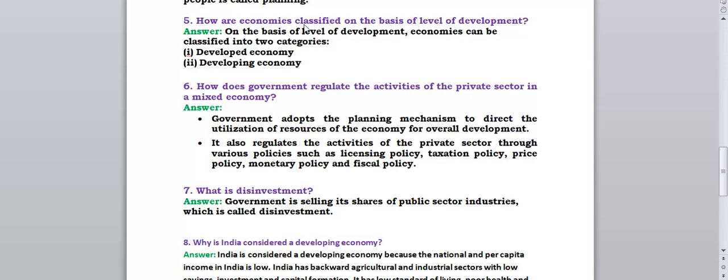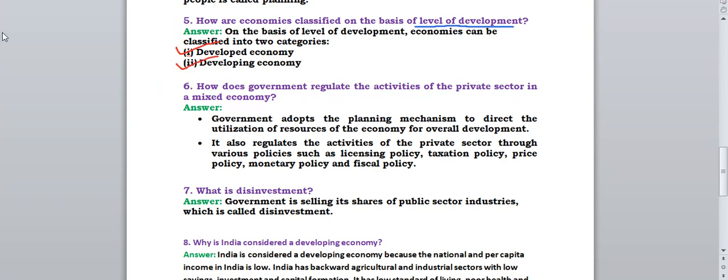How are economies classified on the basis of level of development? Now, on the basis of level of development, how are economies classified? It is classified into two categories. You can see in the question it's written basis of level of development. So, what are the two categories? Developed economy and developing economy.